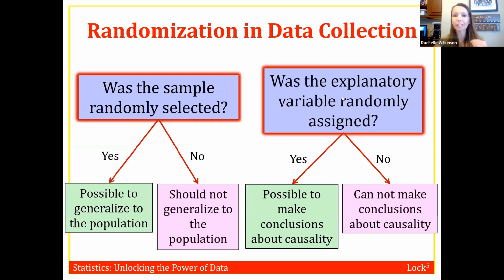The other question we're going to ask is, was the explanatory variable randomly assigned? And this question is essentially saying, hey, did we do an observational study or did we do an experiment? And if we did an experiment, which would mean that the explanatory variable was randomly assigned, then yes, we can make conclusions about causality. And if the explanatory variable was not randomly assigned, then no, we cannot make conclusions about causality.